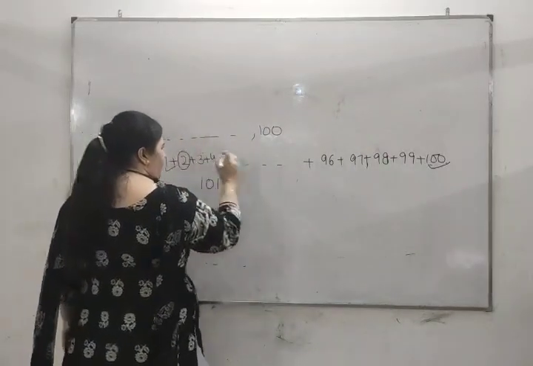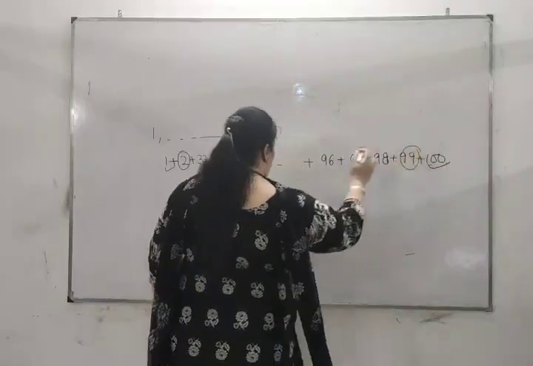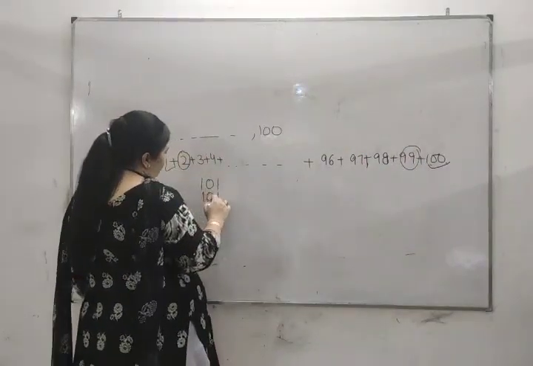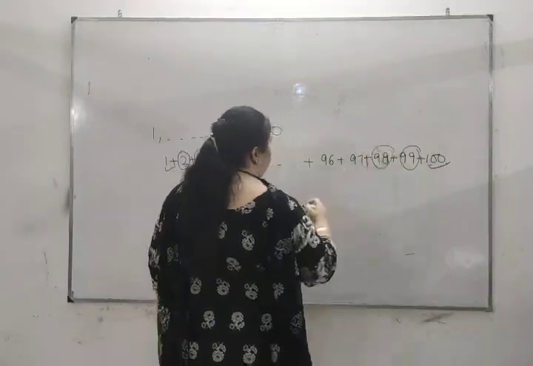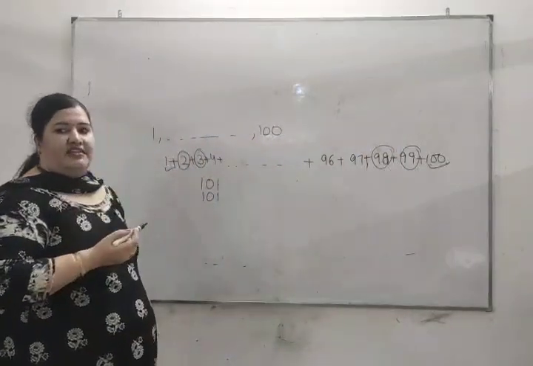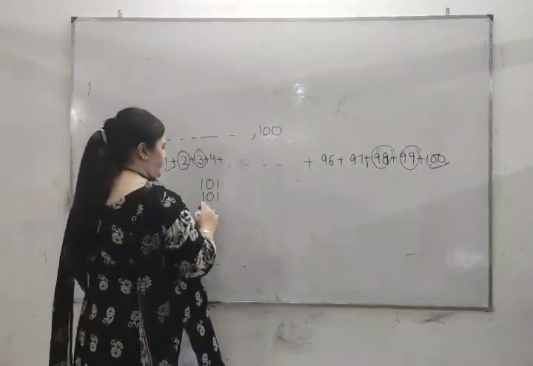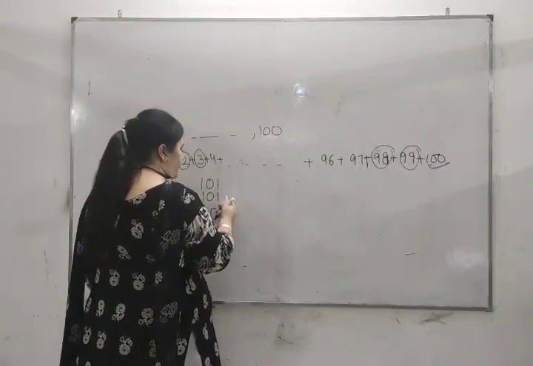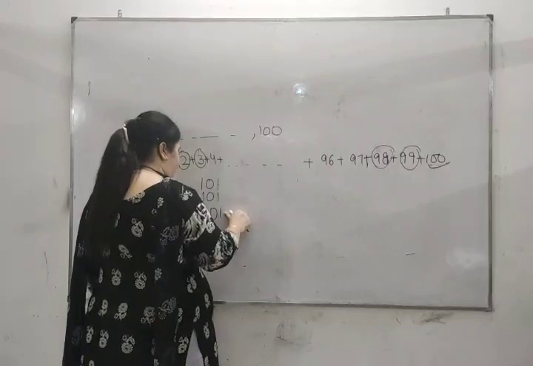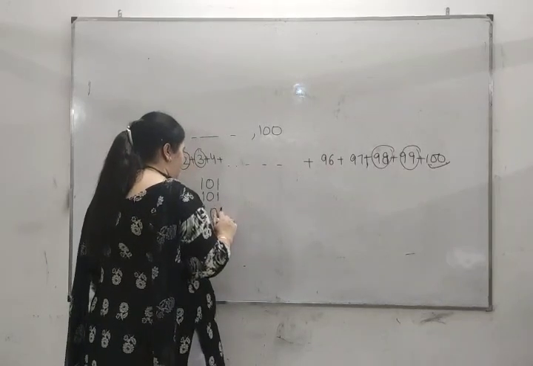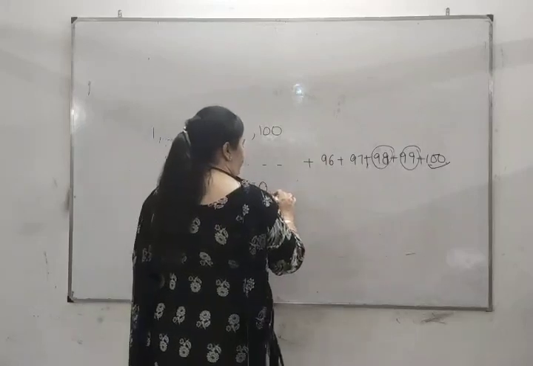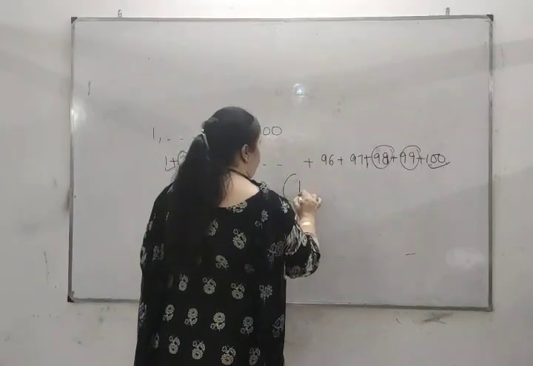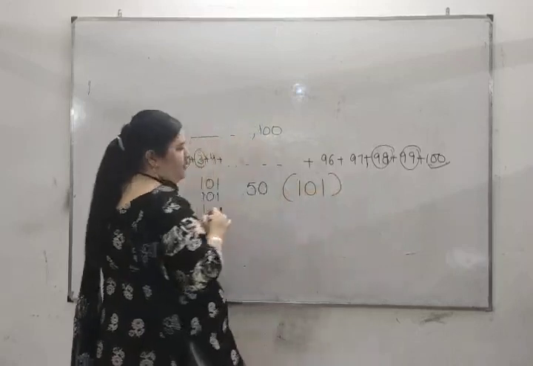Then I added the second to the second last, again the sum was 101. Then I added the third number to the third last, again the sum was 101. So just like adding this, I was getting 50 pairs of 101.